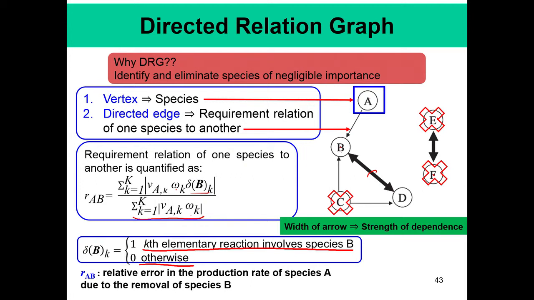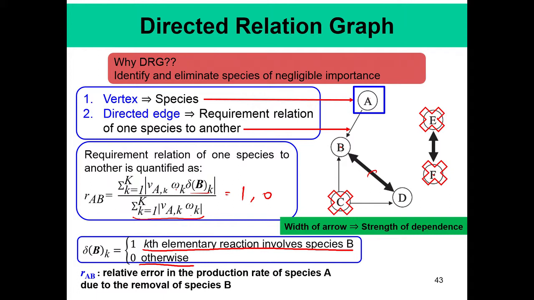Okay. So, essentially you see that if all reactions of A involve B, then this parameter becomes 1, and this R_AB is equal to 1 in the extreme limit. On the other hand, if none of the reactions involves B, then it becomes 0. So, this parameter essentially ranges between 0 and 1.